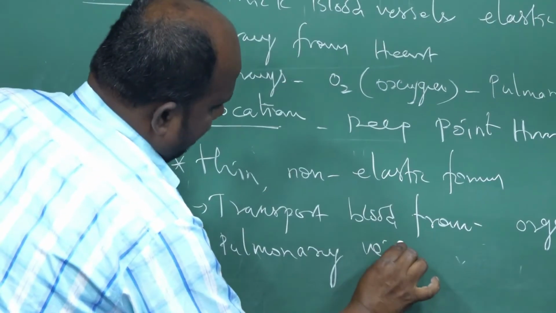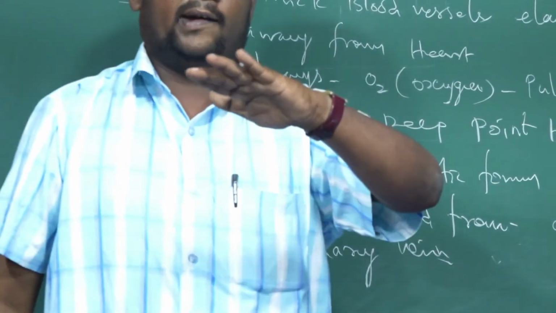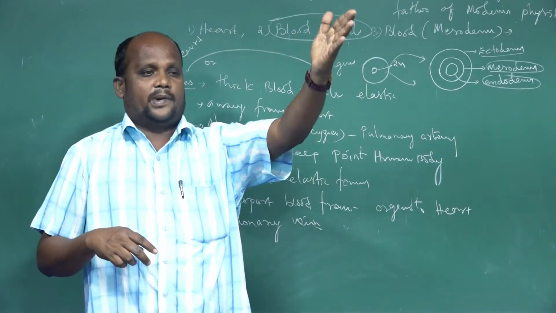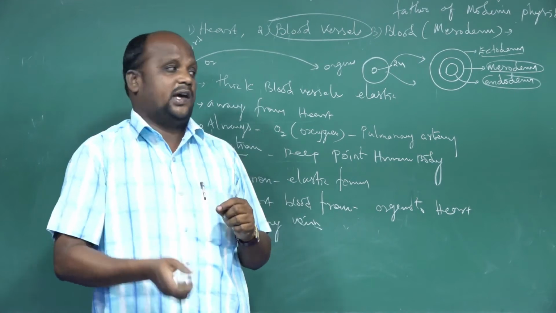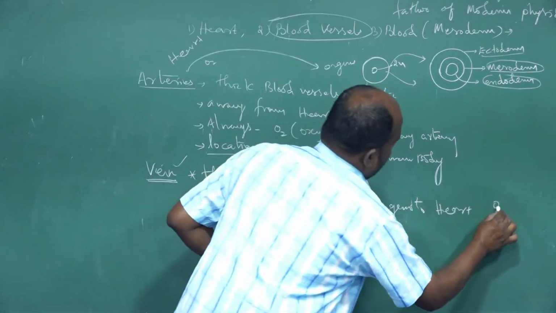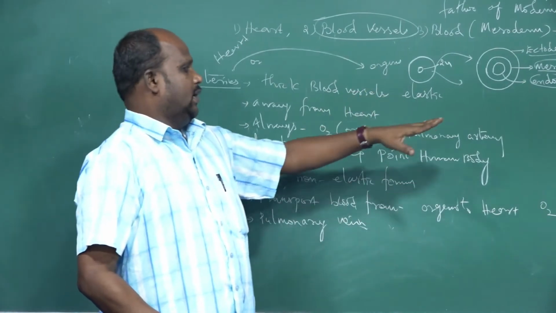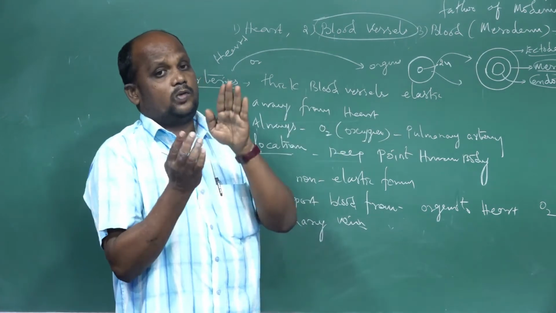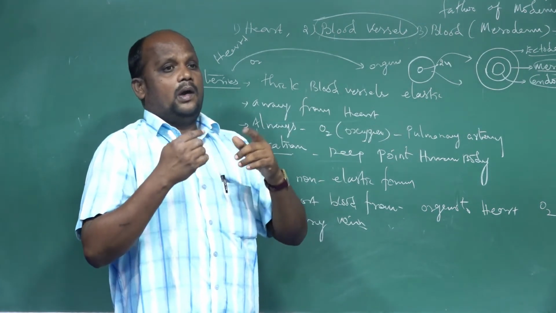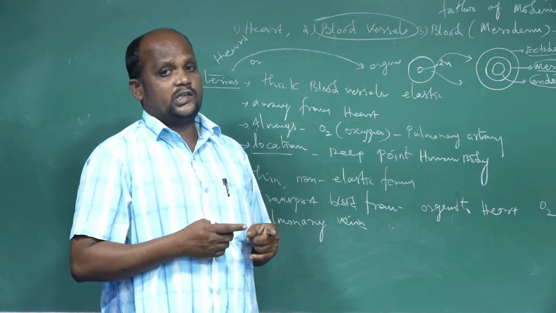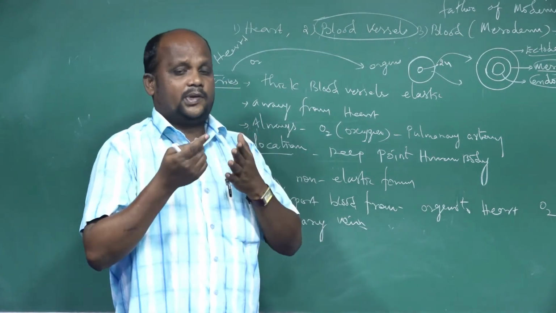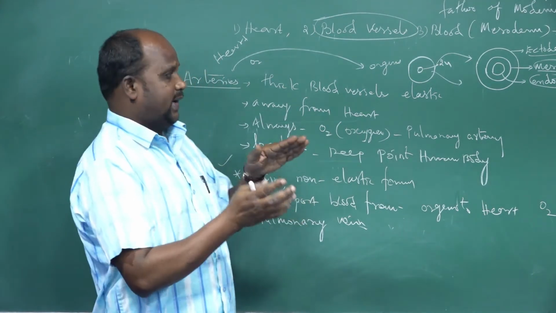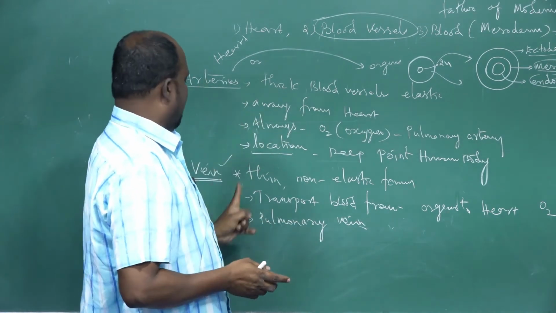The pulmonary vein is developed from the lungs. Both are developed from the heart structure, but it is conducting the blood circulation from the lungs. From the lungs to the heart, pulmonary veins carry O2 blood. So, except two blood vessels, the pulmonary artery and the pulmonary vein, all the remaining arteries are carrying O2 blood, and the veins are carrying CO2 blood. So that is the role of artery and vein blood vessels.